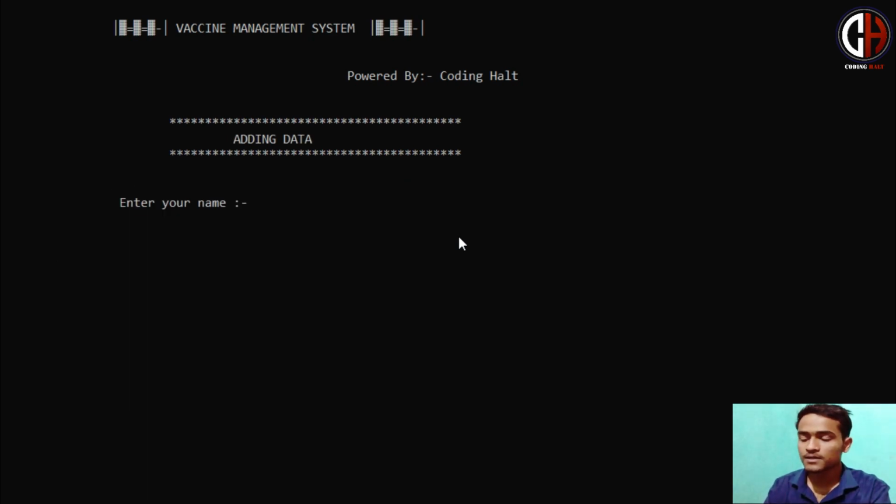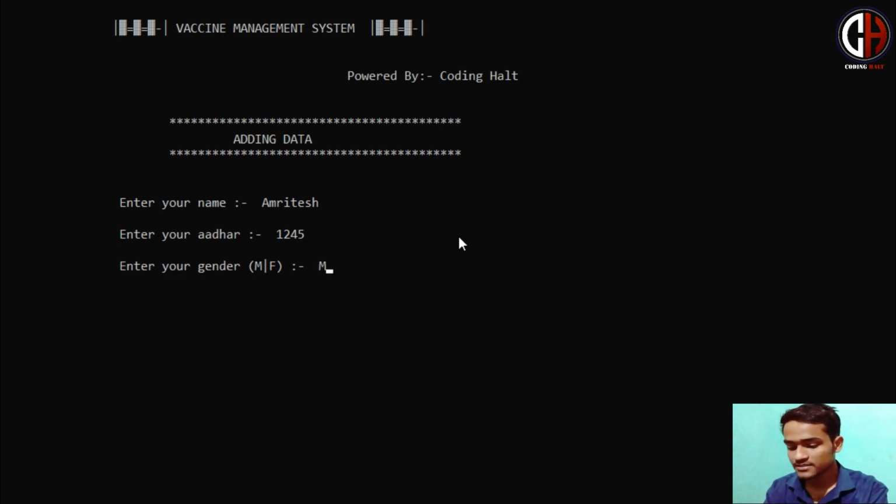In option number 1, you will be adding data of a person who is going to be vaccinated in that hospital. Let me add my data only. I will not get the vaccine, but let me add it. Enter your Aadhaar number. Right now I will enter my Aadhaar number as 1 2 3 4 5. Okay, fine. Gender, after gender your age. Okay, 45. My age is not 45, but okay, 20.